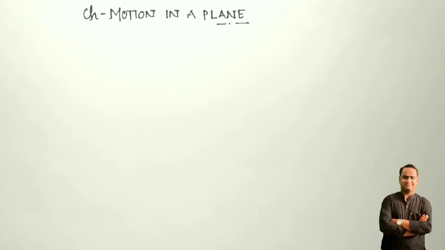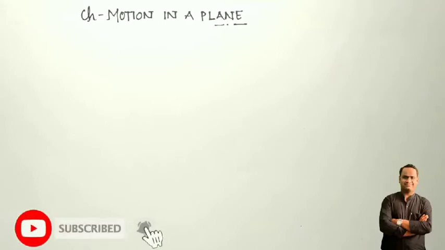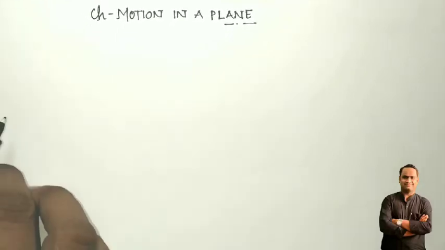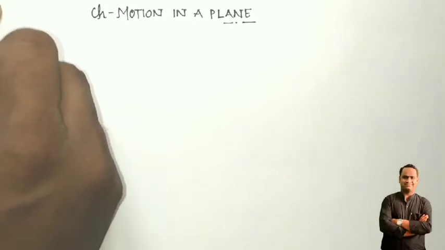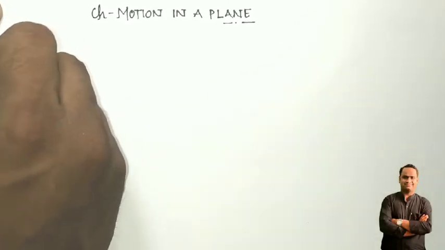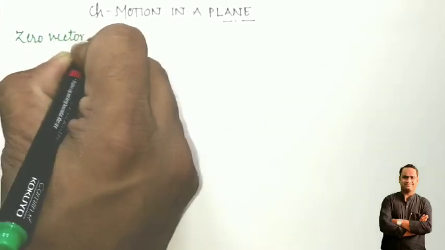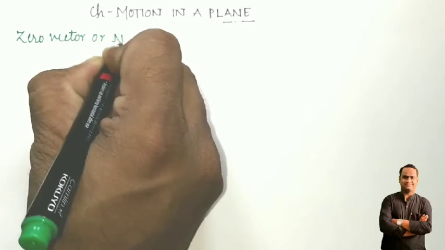So students, I have already given you all the different types of vectors. Lots of vectors we covered in the last lecture. So let's start with a very basic vector which is used in each and every type of numerical, that is the zero vector or null vector, and we will discuss what its use is in our numerical problems or in this chapter. So here I am going to write zero vector, which is also known as null vector.